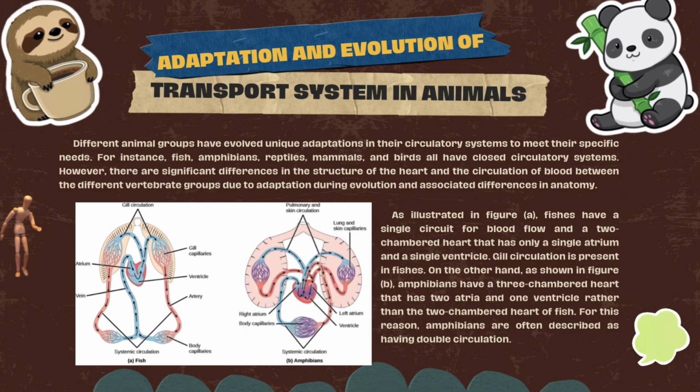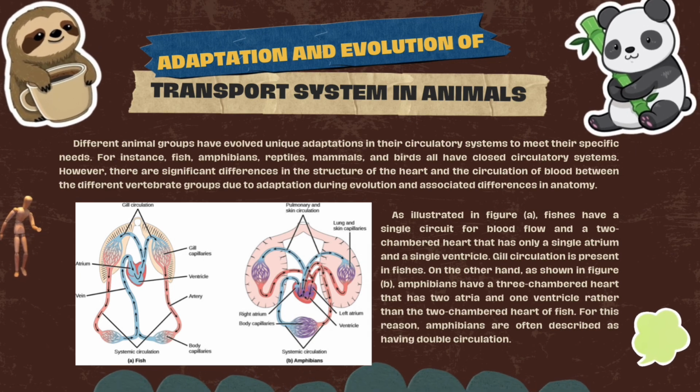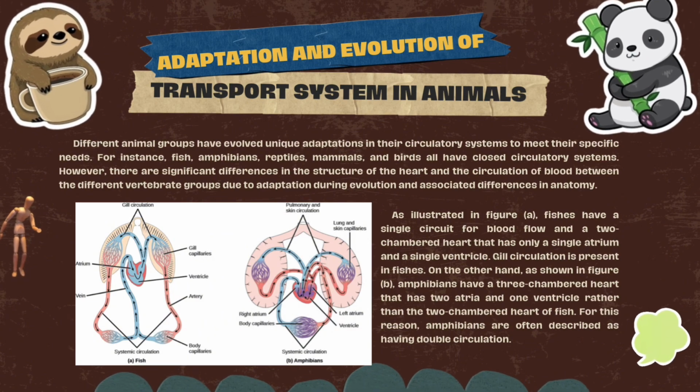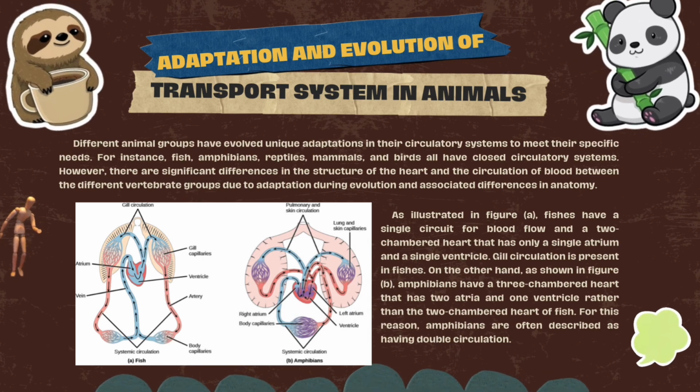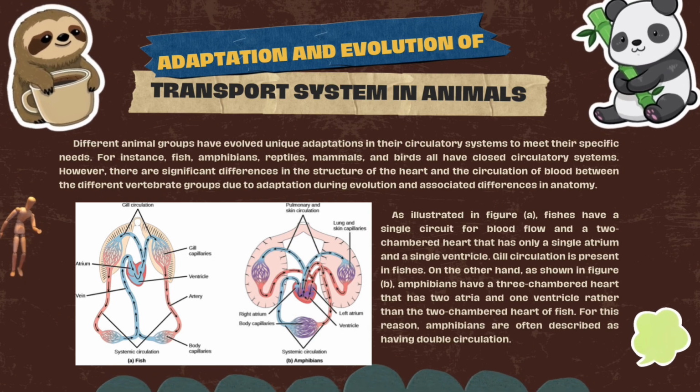Adaptation and evolution of transport system in animals. Different animal groups have evolved unique adaptations in their circulatory systems to meet their specific needs. For instance, fish, amphibians, reptiles, mammals, and birds all have closed circulatory systems. However, there are significant differences in the structure of the heart and the circulation of blood between the different vertebrate groups.